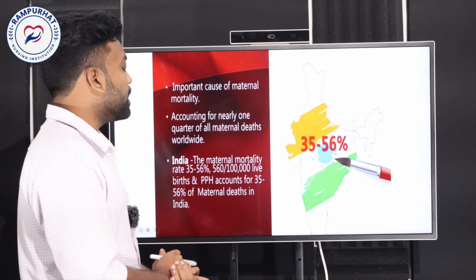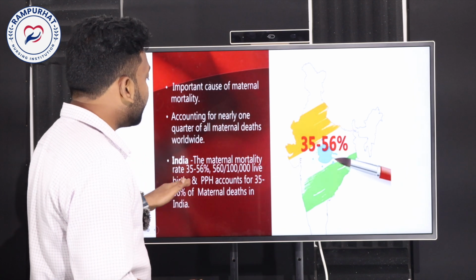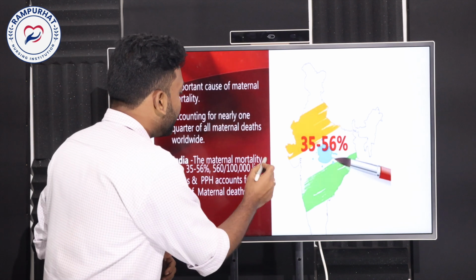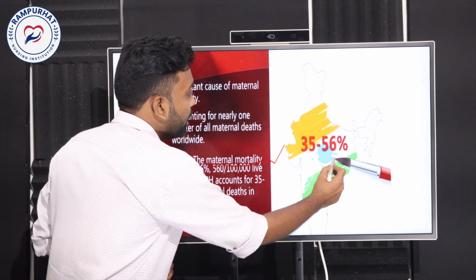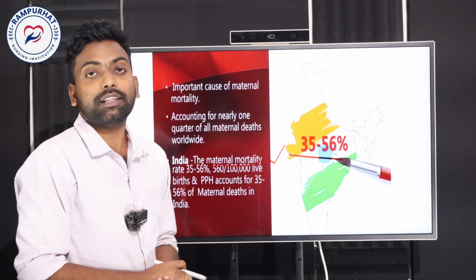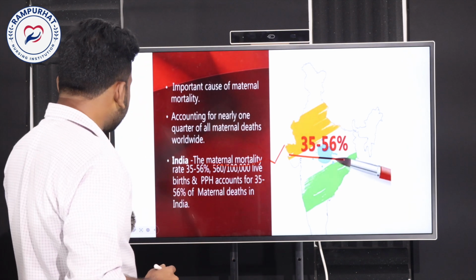In our India, we can see about 35 to 56% of maternal mortality, where mothers are dying because of PPH. That's what we need to get some knowledge about.